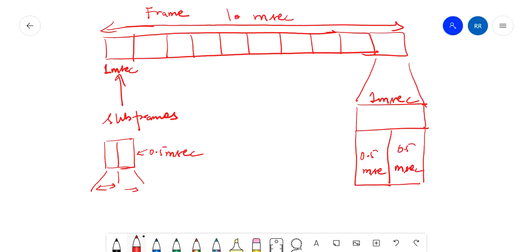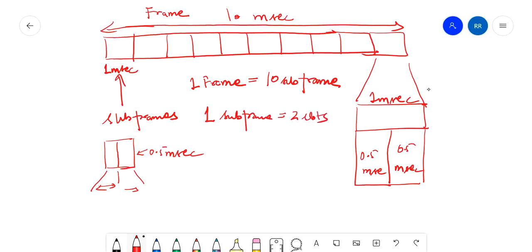So these are three terms that you should understand: one frame is equal to 10 subframes, and one subframe is equal to two slots.